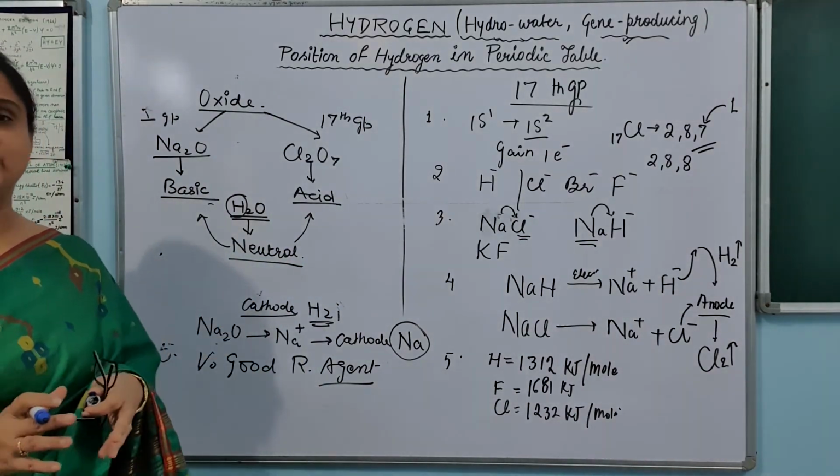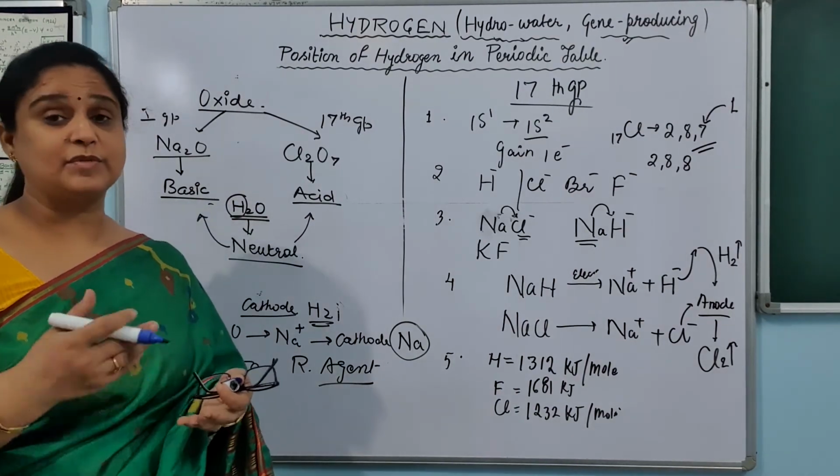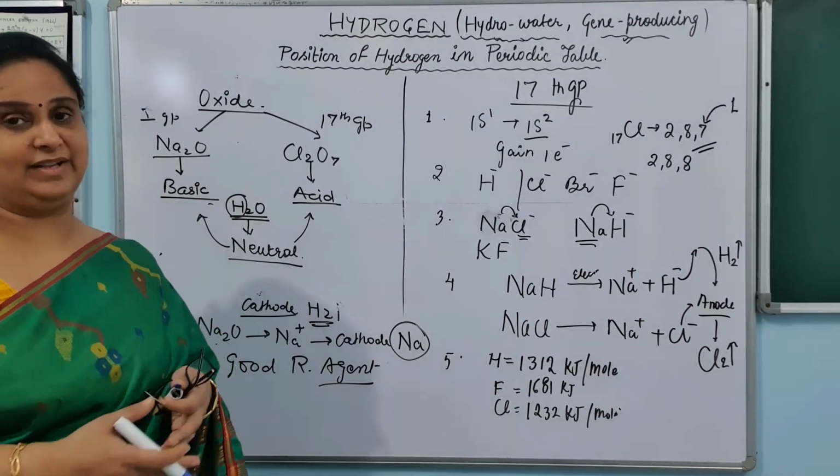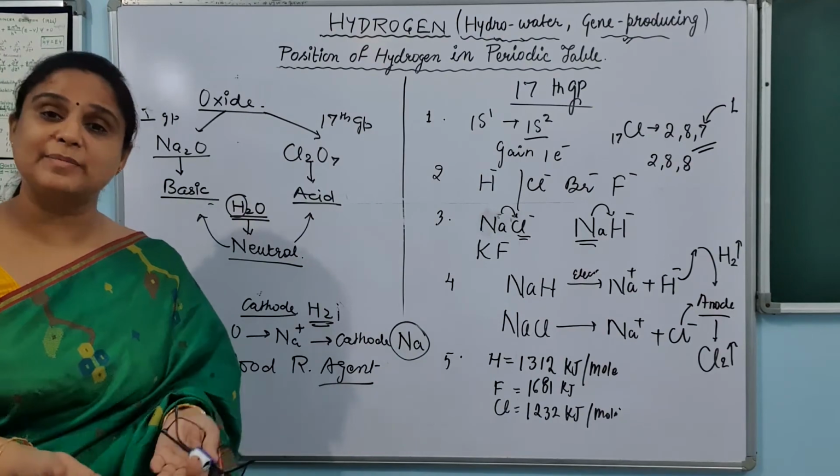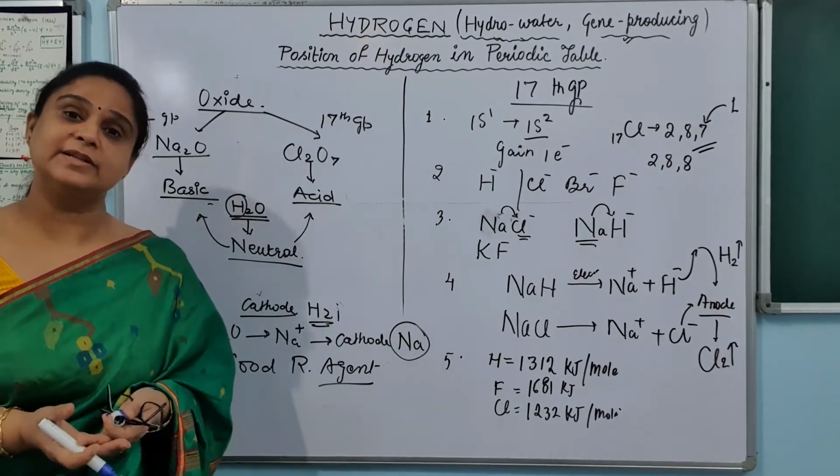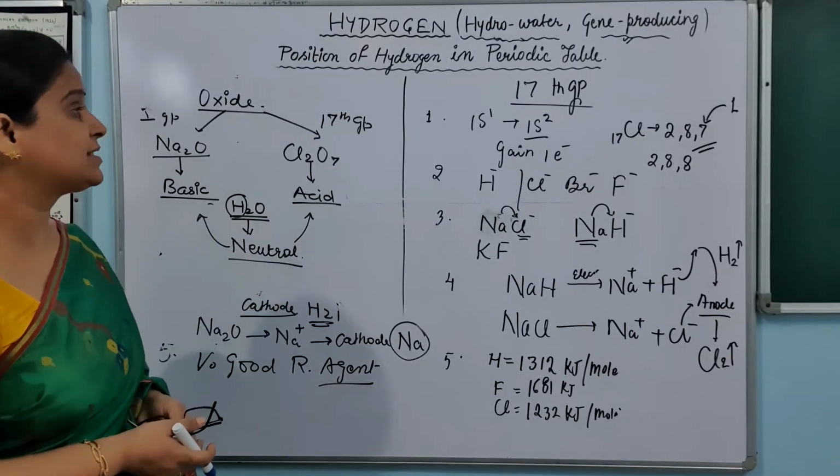So some of the properties are resembling the first group, some are resembling the 17th, and many of the properties are not resembling even the first group or 17th group. एक और property है which is the H plus ion.